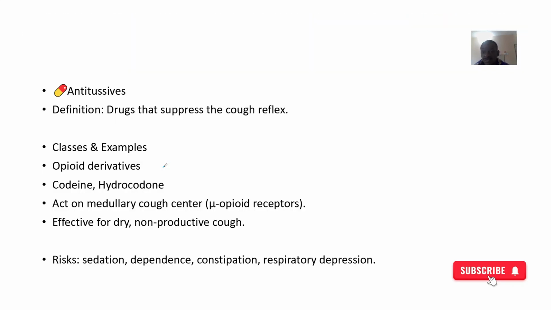The antitussives are drugs that suppress the cough reflex, the opposite of expectorants. In classes, we have opioid derivatives like codeine and hydrocodone. They act on the medullary cough center. They are very effective for dry, non-productive cough. So if you have been coughing and it's not producing anything, you just give drugs that will stop the cough.